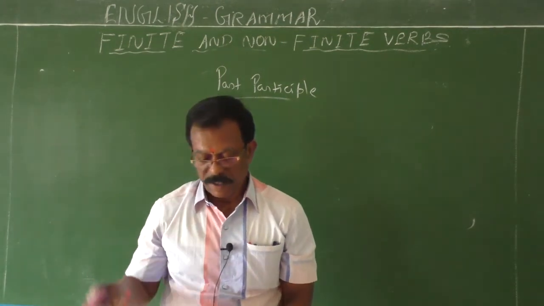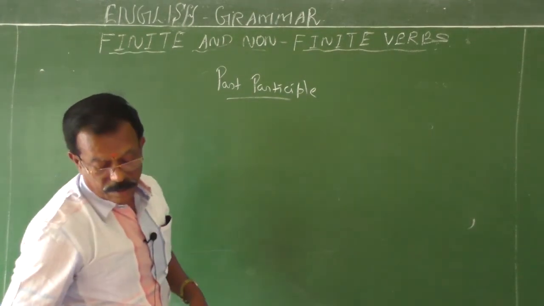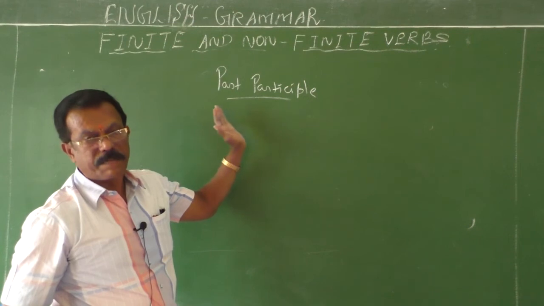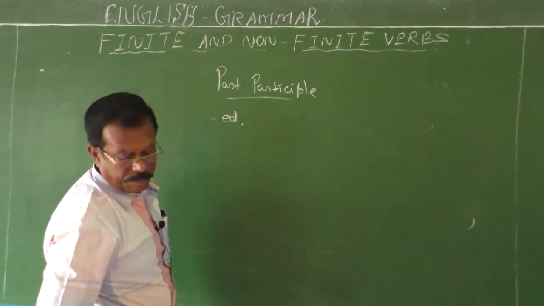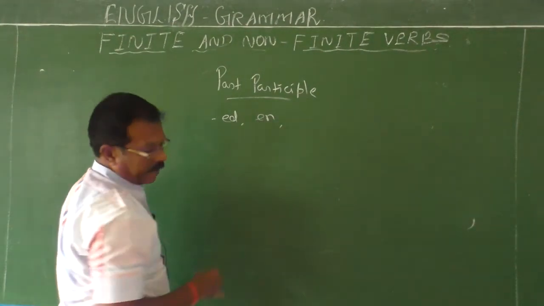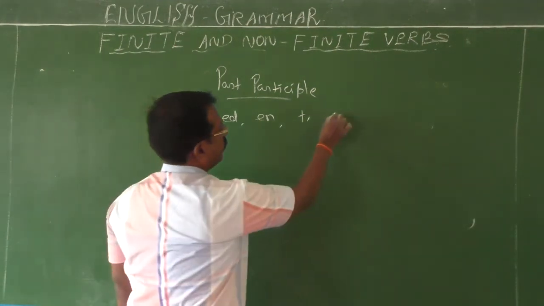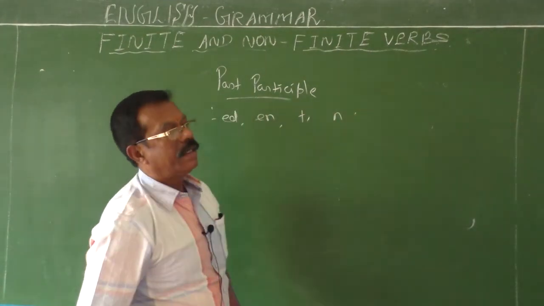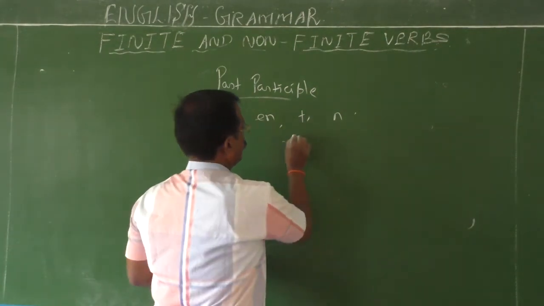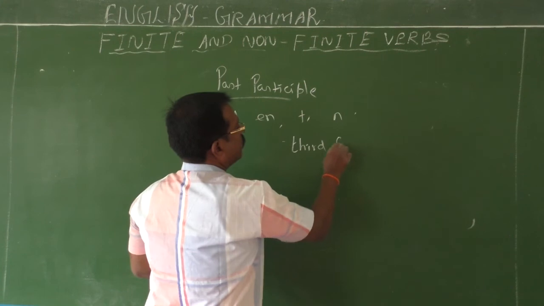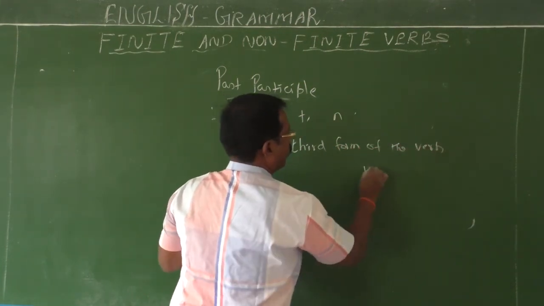Now let me explain where we can use this past participle. See, the past participle is the third form of the verb. Past participles are normally formed by adding ed, en, t, and n. It is the third form of the verb, that is called V3.